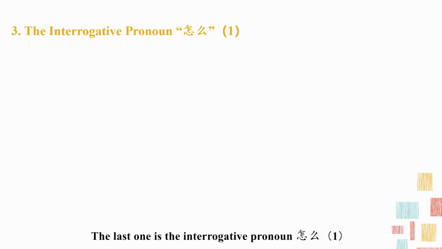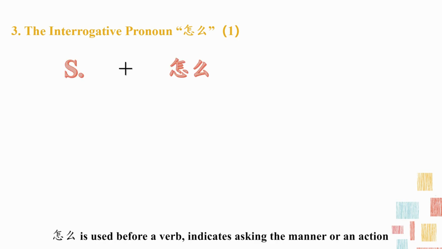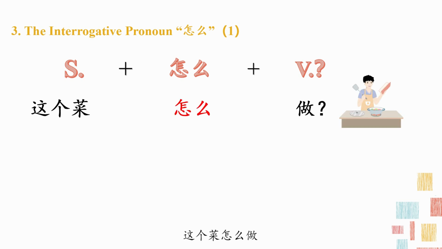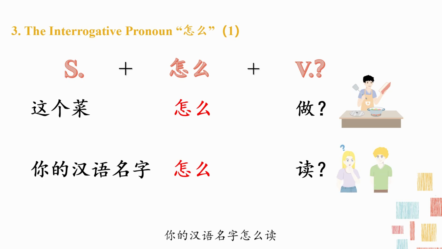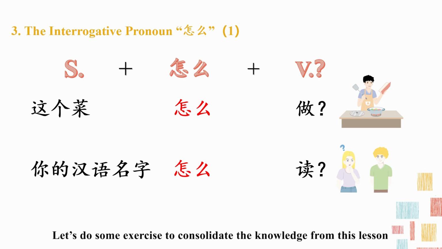The last one is the interrogative pronoun 怎么。怎么 is used before a verb and indicates asking the manner of an action. For example, 这个菜怎么做？How to cook this dish. 你的汉语名字怎么读？How to read your Chinese name. Let's do some exercise to consolidate the knowledge from this lesson.